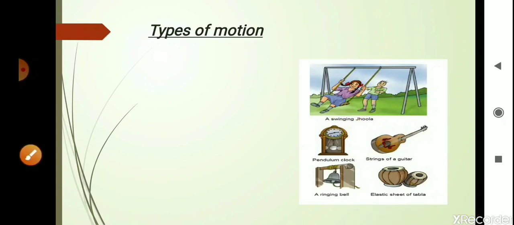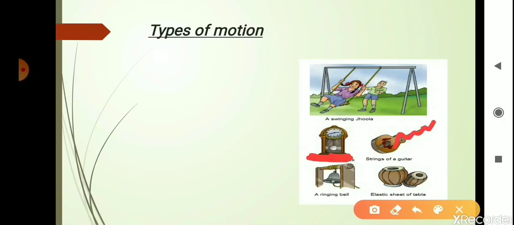Again, if you see the pendulum clock, you will see that the pendulum in this clock will have the same kind of motion like that of jhula, and it will keep on repeating its movement after a fixed interval of time. The strings of guitar also, when it is played, will show the similar kind of motion. It will start vibrating, and this will be repeating its vibrations or motion after a fixed interval of time.